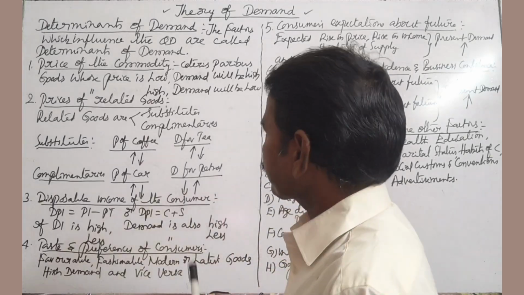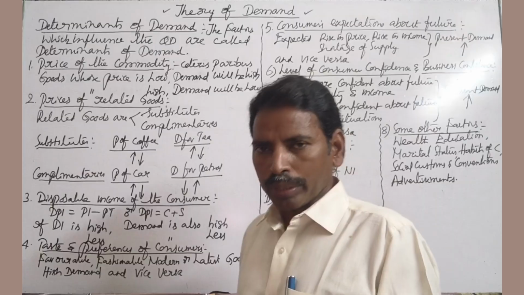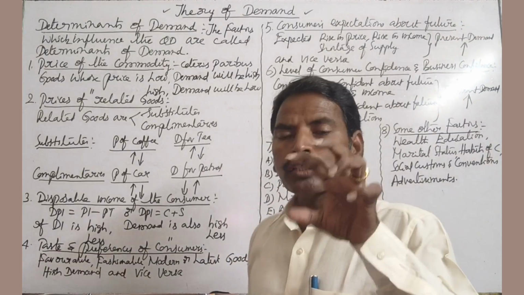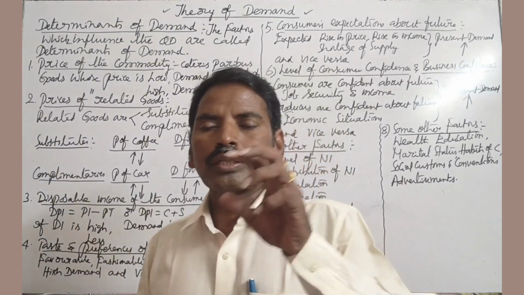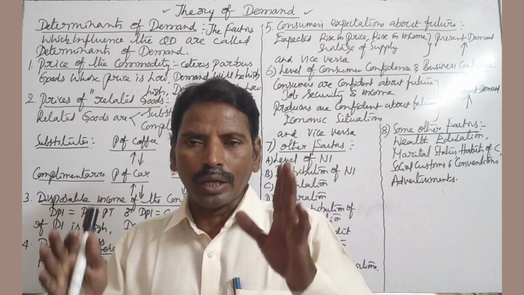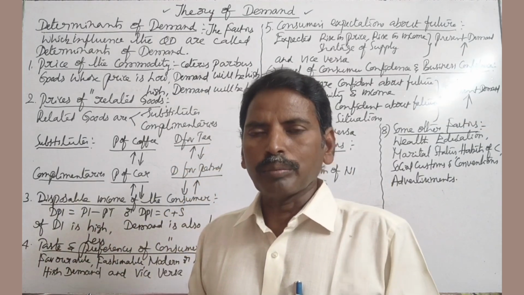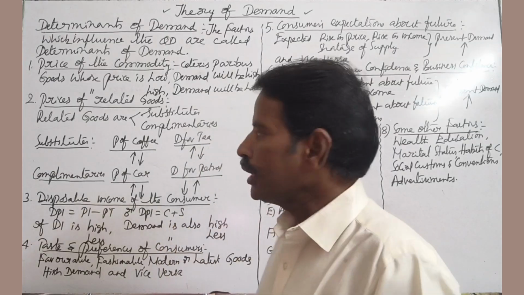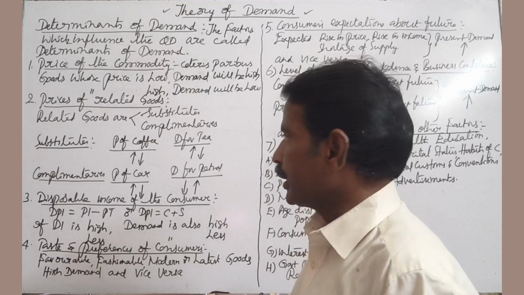Point number 1. Price of the same commodity. Ceteris paribus. Ceteris paribus means other things remain constant. Other things remain unchanged. Other things being equal. All other factors must remain constant. So here, price of the same commodity.